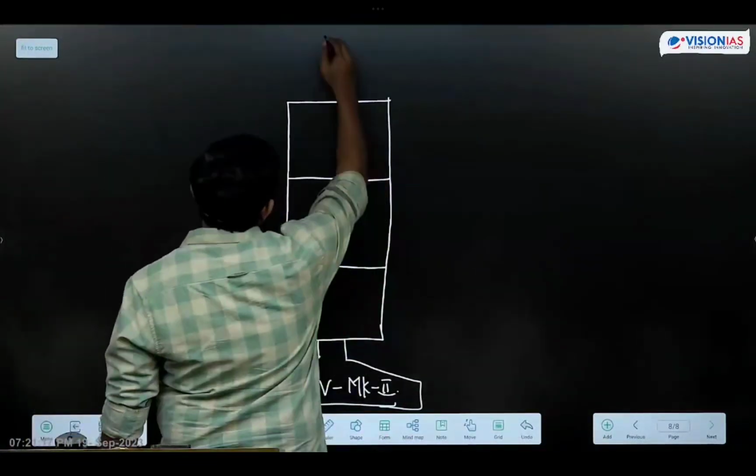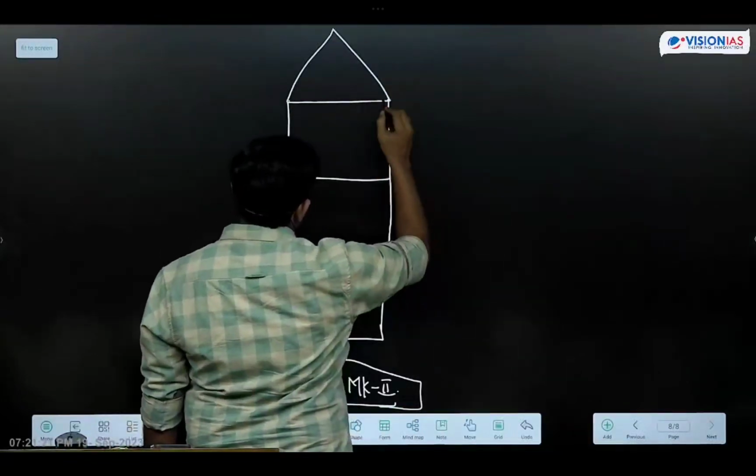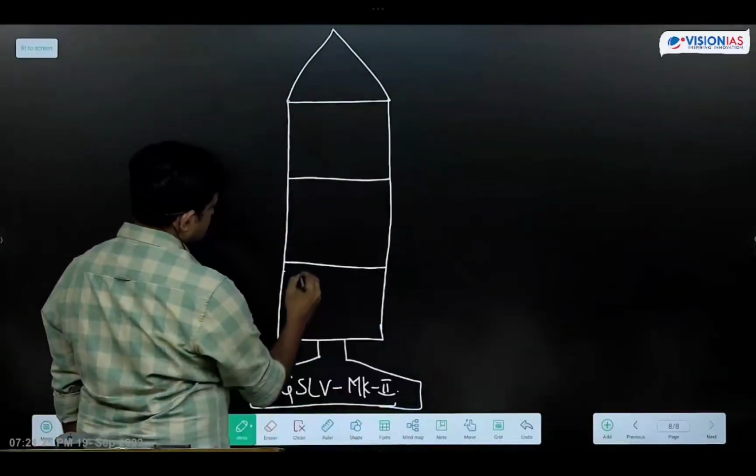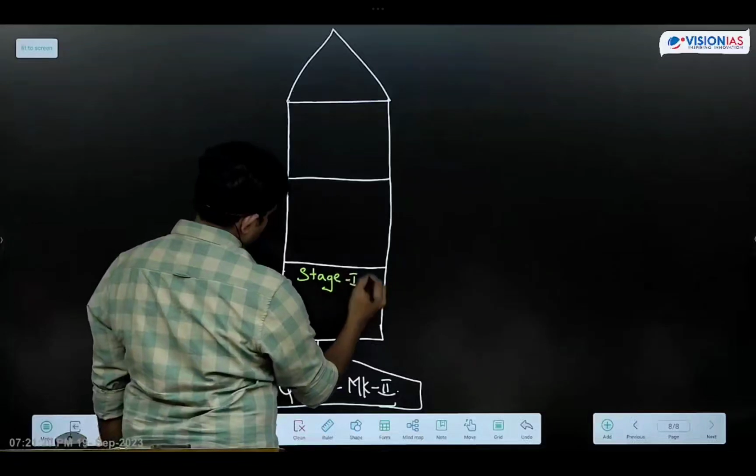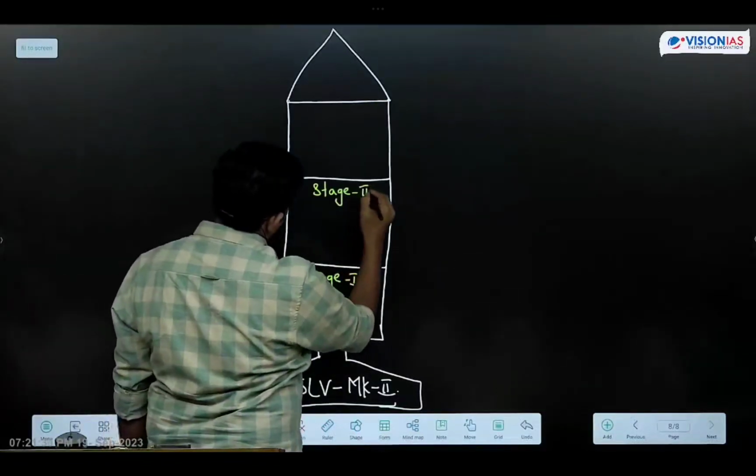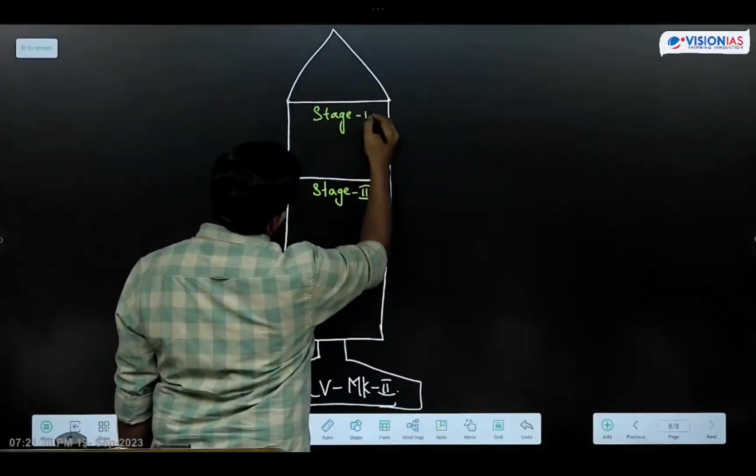Okay, now how many stages are there? 3 stages. So this is stage 1, stage 2, and stage 3.